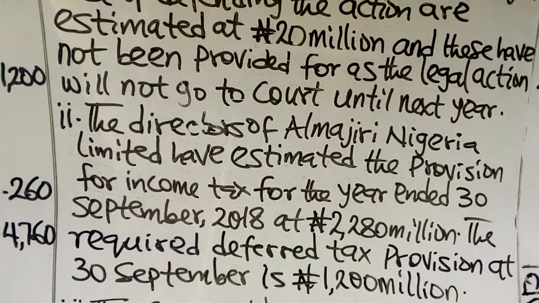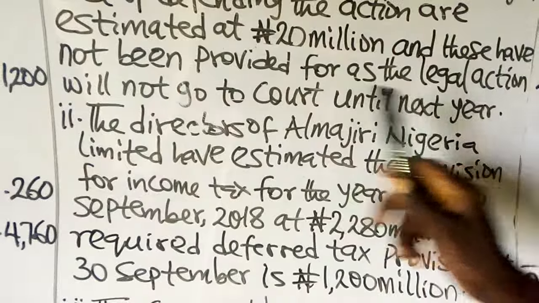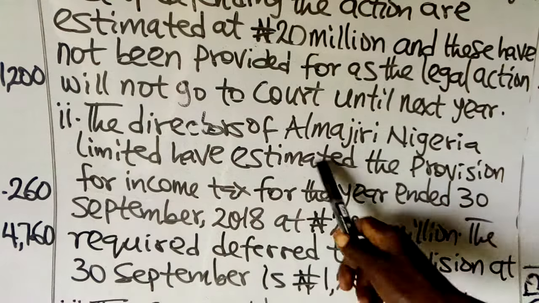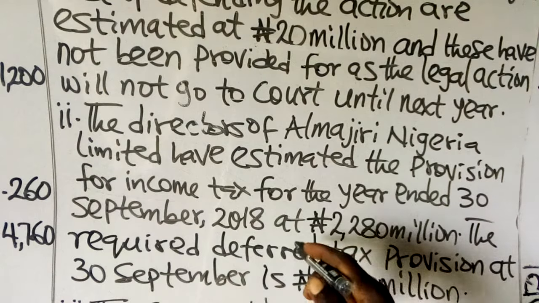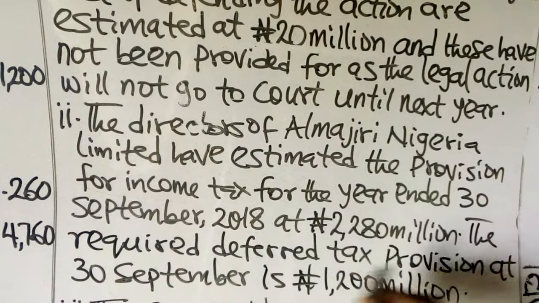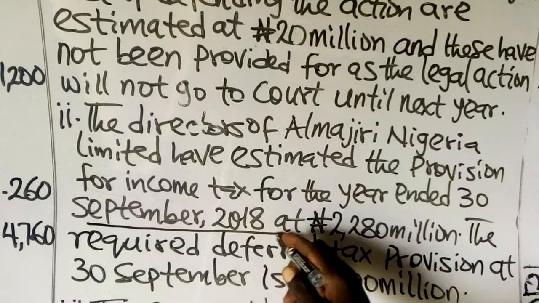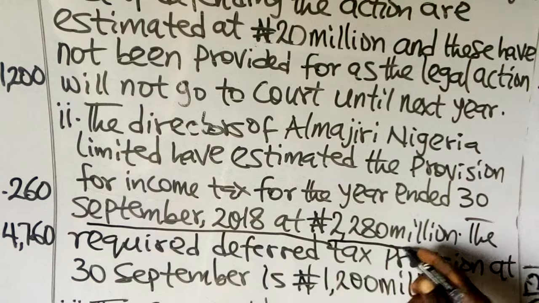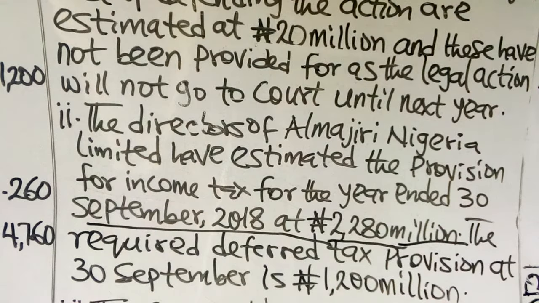Note 2. The directors of Almajiri Nigeria Limited have estimated the provision for income tax for the year ended 30 September 2018 at 2,280,000,000. That is the provision for income tax for the year. Then the required deferred tax provision at 30 September is 1.2 billion.